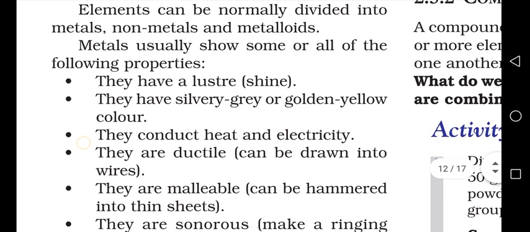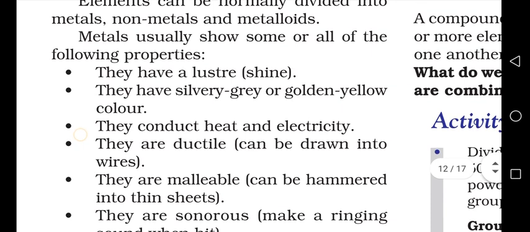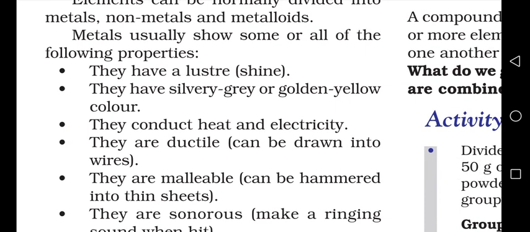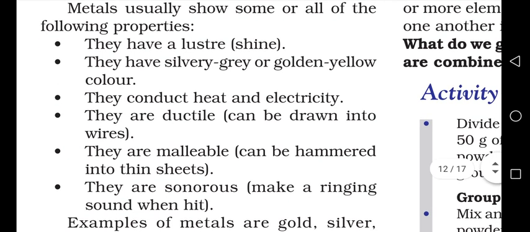I think you have learnt the properties of metals in the previous class, but here, generally speaking, metals have luster, that means the ability to shine. Most of them are silver, gray, or golden yellow in color, and they conduct heat and electricity. They are ductile in nature. Ductility and malleability, I think you studied.